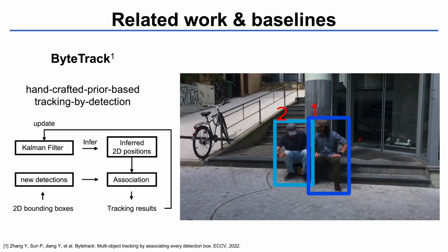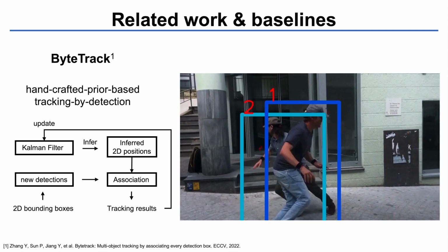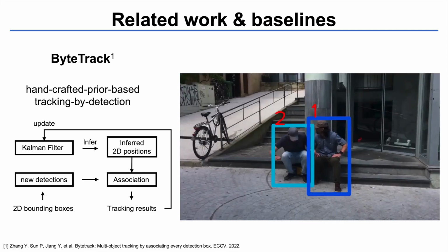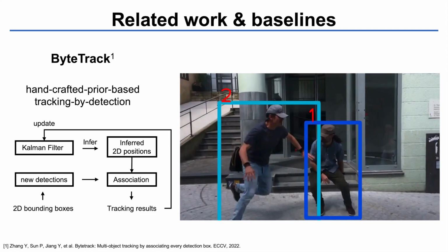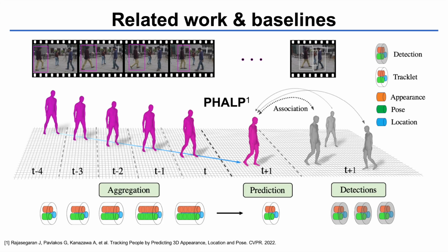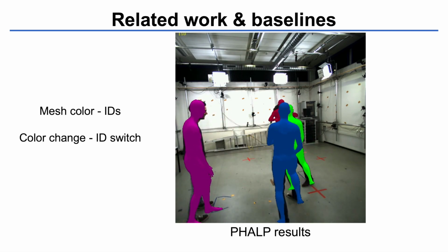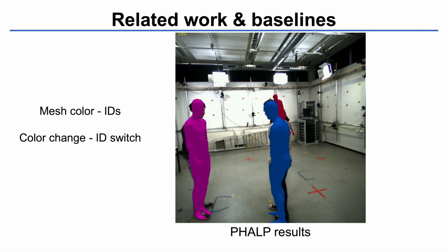We also compare our method with 2 recent methods for tracking under occlusion. To handle occlusions, ByteTrack employs a Kalman filter that acts as a temporal prior and aids multi-object association. Such handcrafted priors are vulnerable to irregular motions in videos captured by dynamic cameras. To track 3D people over time, PAP assembles separately extracted 3D cues for tracking, including 3D appearance, 3D poses, and 3D locations. However, without end-to-end learning of temporal cues, PAP suffers from failures under severe occlusions.